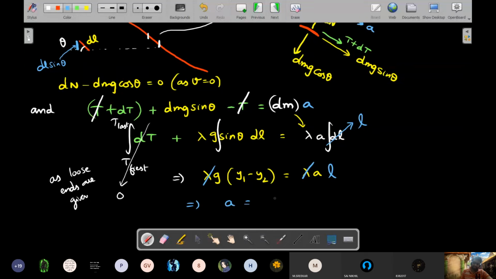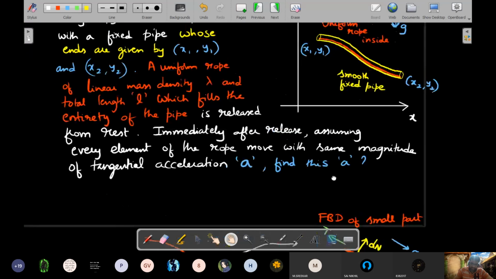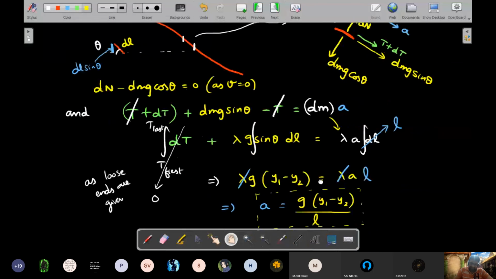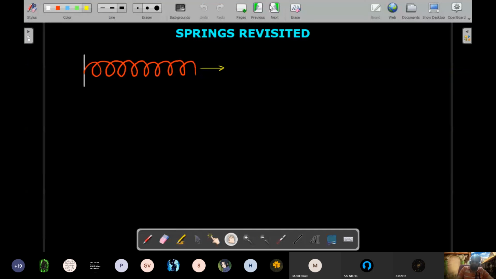So the value of acceleration in such a scenario would be equal to g into the y coordinate difference, divided by L. So this is your answer. It doesn't depend on the shape of that rope. It doesn't even depend on x coordinates. It only depends on the difference in the y coordinates. I hope you understood what we did in this question. Okay, right. Let's move ahead.